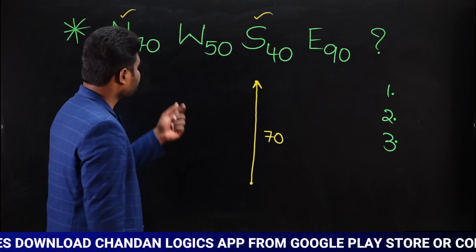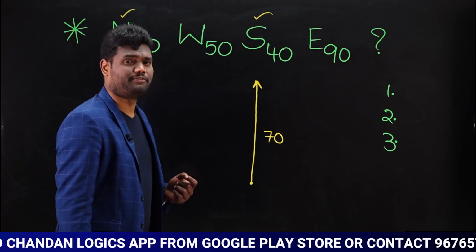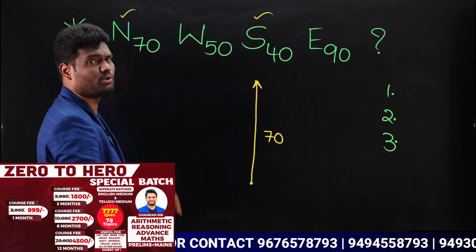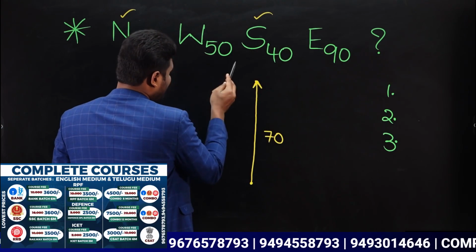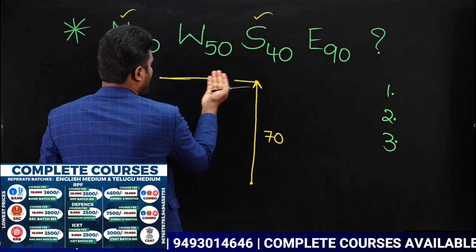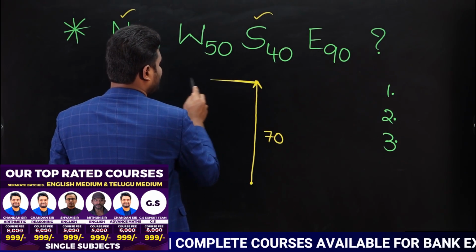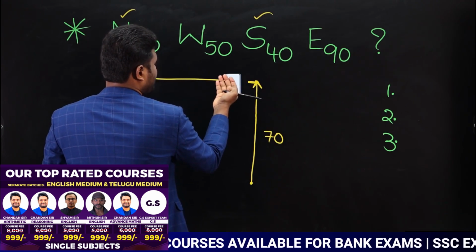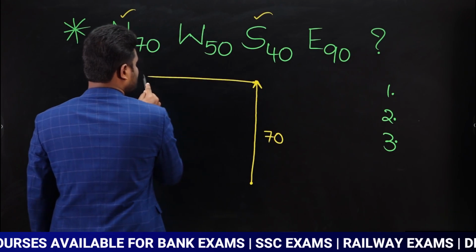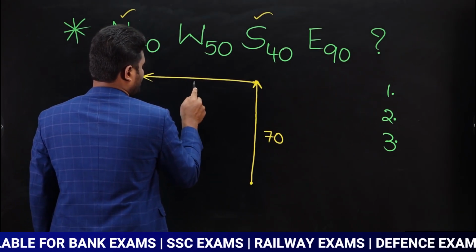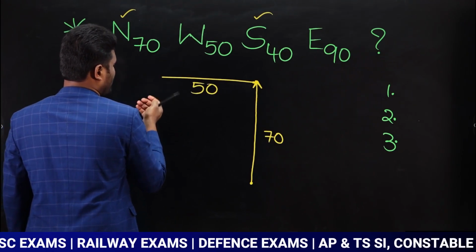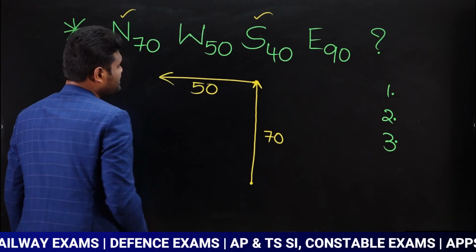Next he traveled towards west 50. West is nothing but towards our left-hand side when the person is traveling towards north. Yes, he traveled towards west. How many meters did he travel? He traveled towards west 50 meters. Yes or no? West 50 meters.